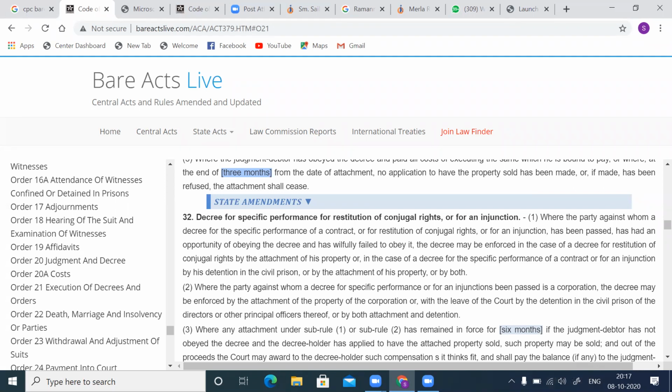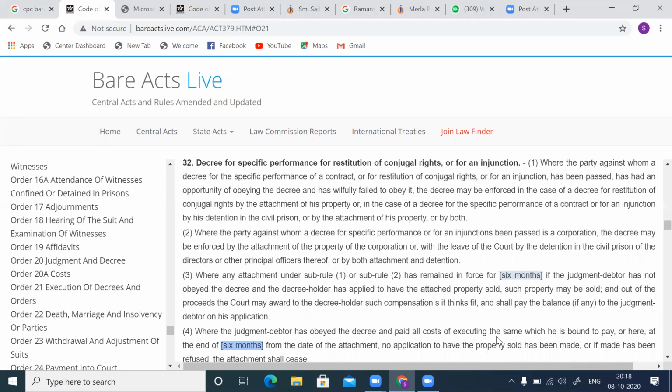Now the second decree, to which reference is made, is restitution of conjugal rights. In a matrimonial suit, you know that husband and wife can maintain an application if one of them is not performing the matrimonial obligation. That is called restitution of conjugal rights. Husband has been wandering around, not coming over, staying separately, staying with his friends. The wife and children are alone at home. So the wife can make an application, or vice versa, that the matrimonial relationship be restituted. Now this is one.